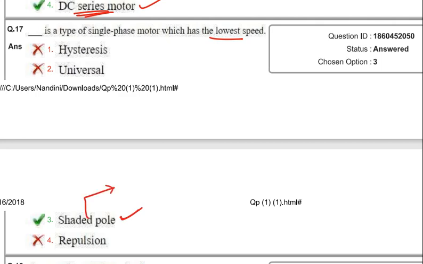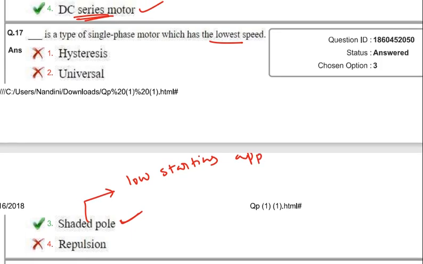The shaded pole motor is used for low starting torque applications. Important: it is used for low starting torque applications. And moreover, the efficiency of the shaded pole motor is 5 to 35%. These questions are asked in many competitive exams. Shaded pole motor efficiency is 5 to 35%.